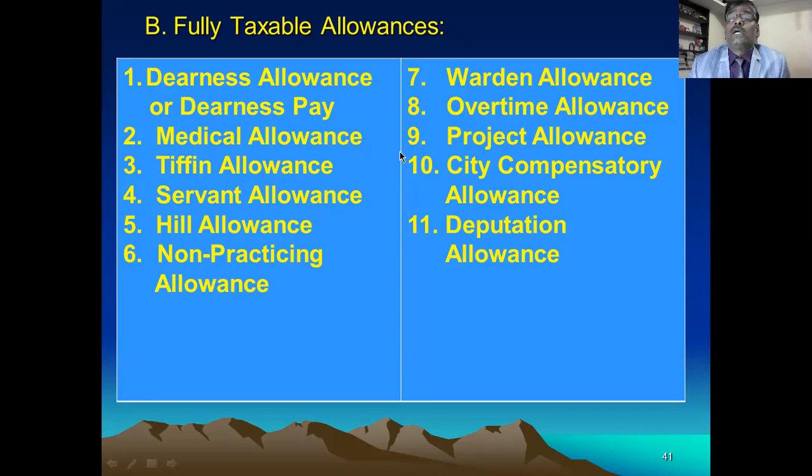Overtime allowance is fully taxable. Project allowance is fully taxable. City compensatory allowance is fully taxable. Deputation allowance is fully taxable. There are 11 allowances fully taxable. Okay, these are the allowances fully taxable.